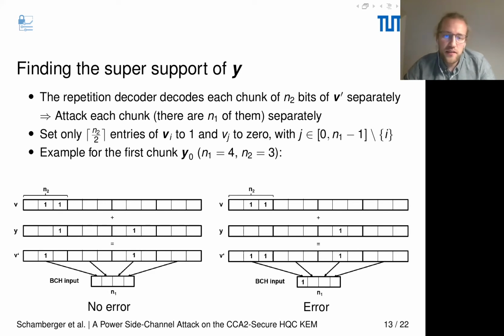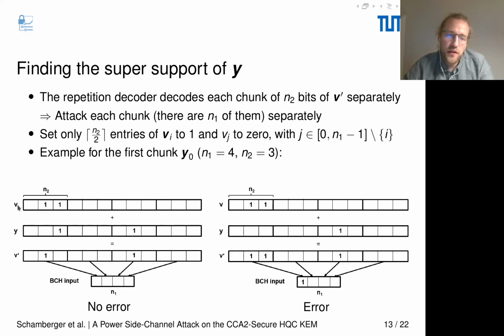I'll give a quick example for the first chunk of y0, given we have an n1 of 4 and an n2 of 3. So let's start with this example. We have 4 repetition code words of size 3.